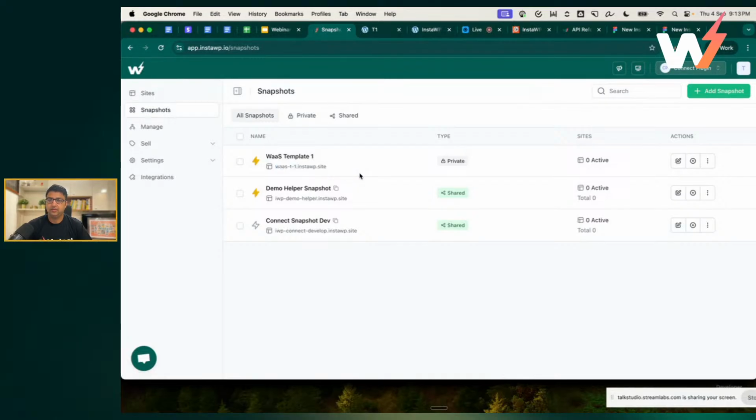So now our snapshot is ready. It says template, it is actually a snapshot. I'm using the words snapshots and templates interchangeably, so they are one and the same. I will use blueprints as well. All are the same, right? This is basically a saved website.